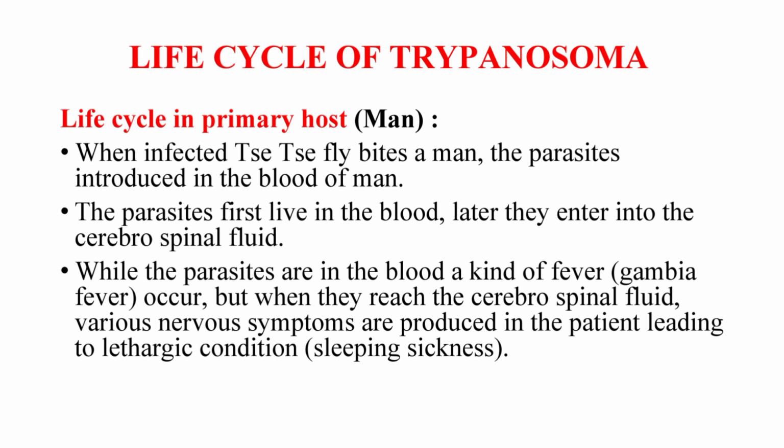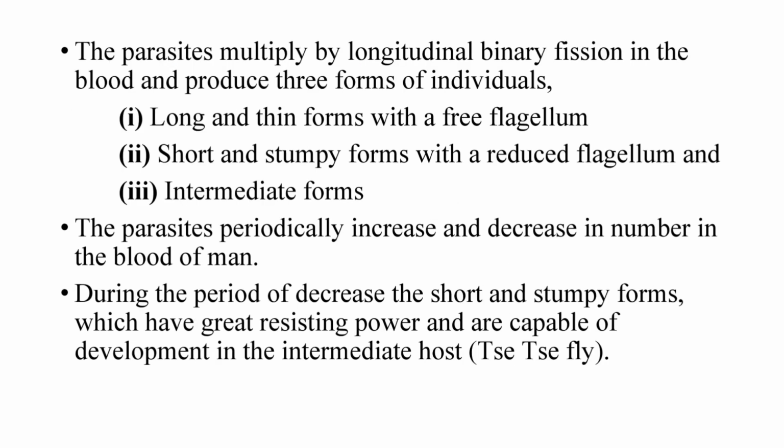But when they reach the cerebrospinal fluid, various nervous symptoms are produced in the patient, leading to a lethargic condition called sleeping sickness. The parasites multiply by longitudinal binary fission in the blood and produce three forms of individuals. First one, long and thin forms with a free flagellum. Second one, short and stumpy forms with a reduced flagellum. And the third one, intermediate forms.